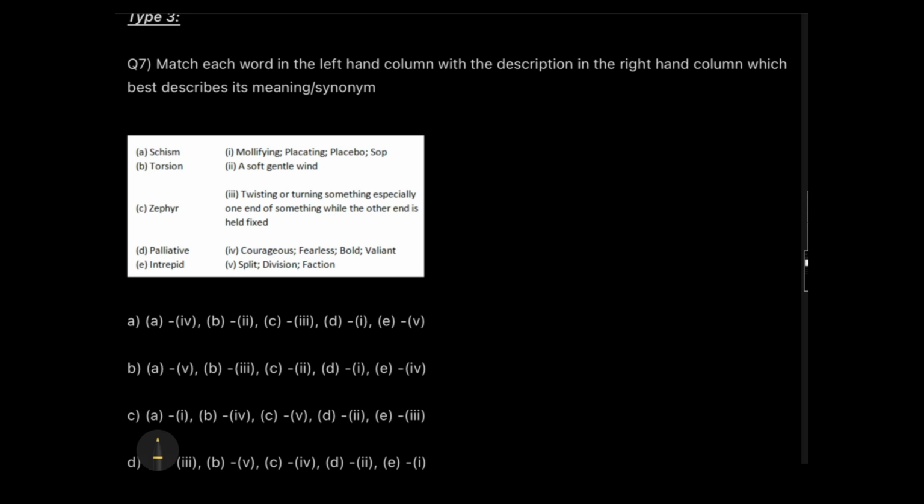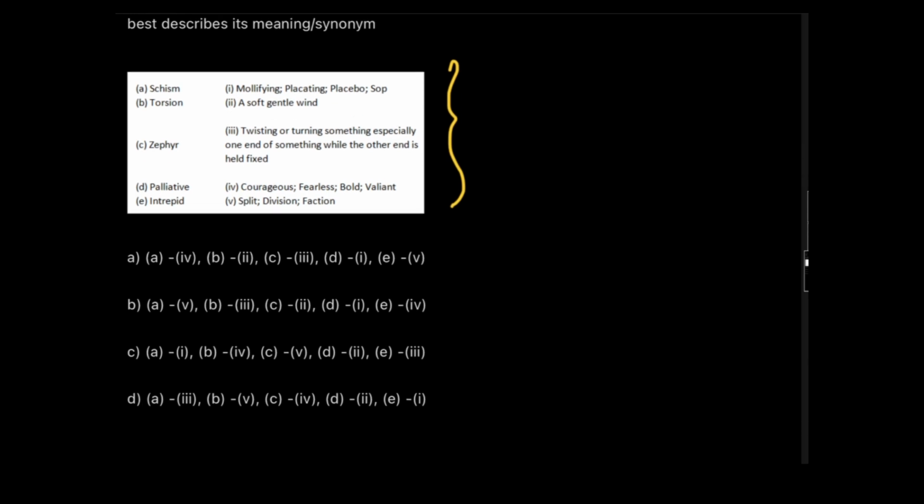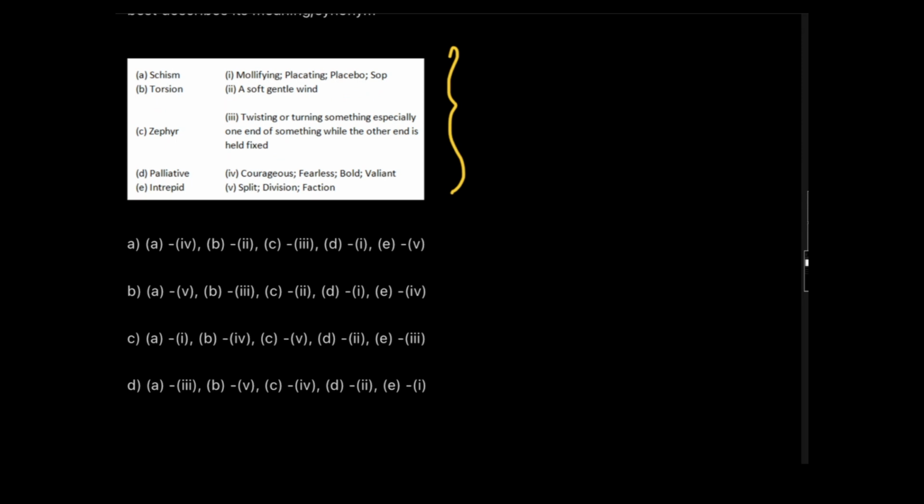If you know any one of the meanings, even a little bit, just by checking the right side also, if you find some meaning, then you can surely go and check the options available for the same. For example, let me show you this. If it comes to me, I'll tell you what I did. I knew the meaning of torsion, maybe because I was related to a mechanical field or something. So I knew the meaning of torsion was to turn or twist something.